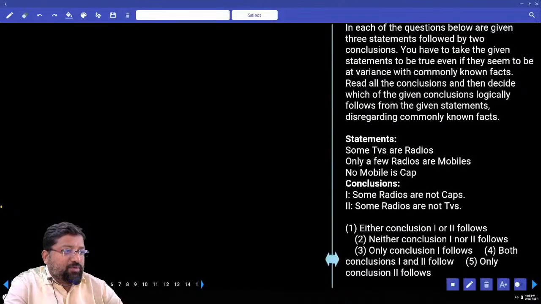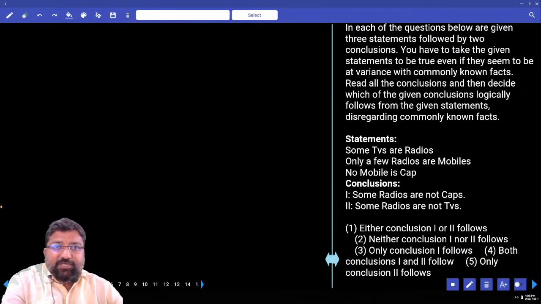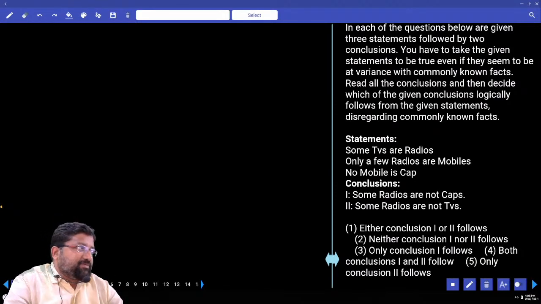LIC AAO Prelims model test number 36, and let's try to solve the questions from the reasoning part. Look at the first question. The first question in this is from syllogisms. Syllogisms, we'll only draw the diagram. Rest only by looking with your eyes.